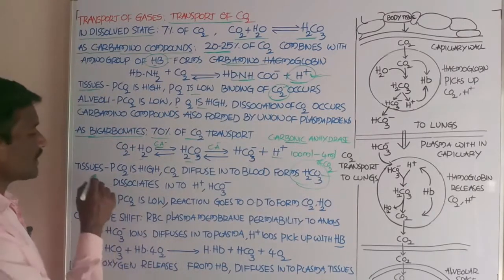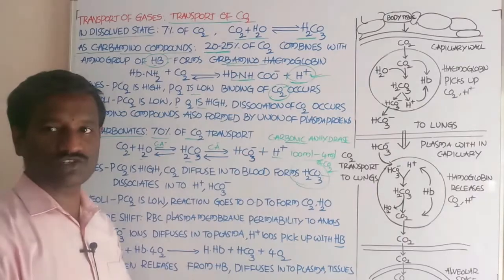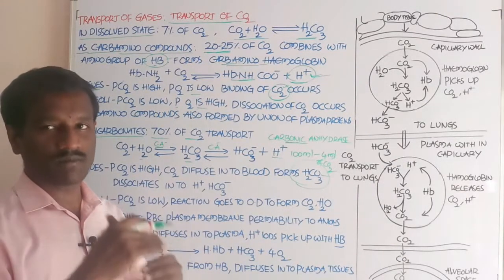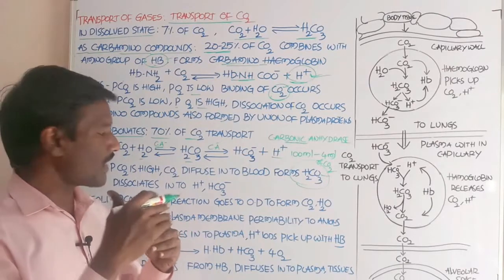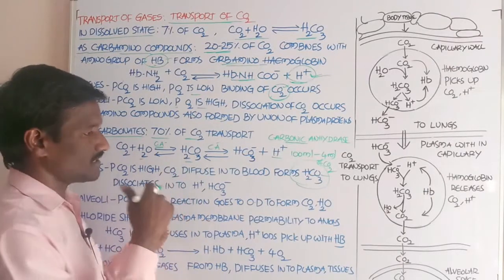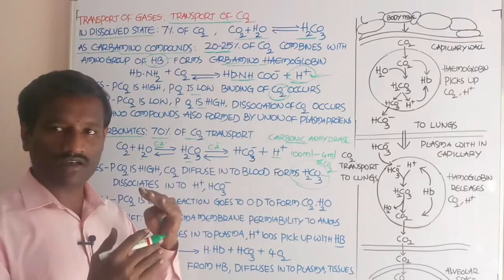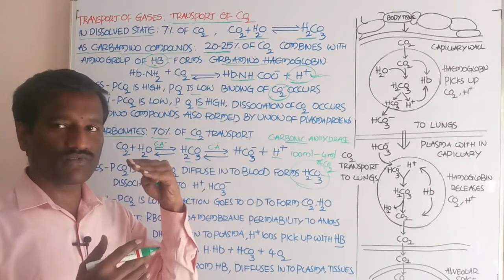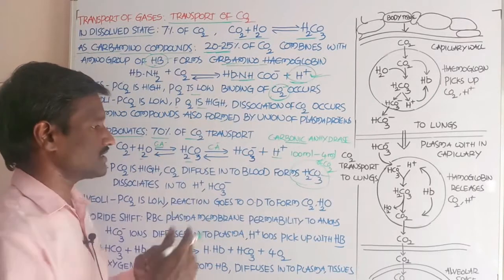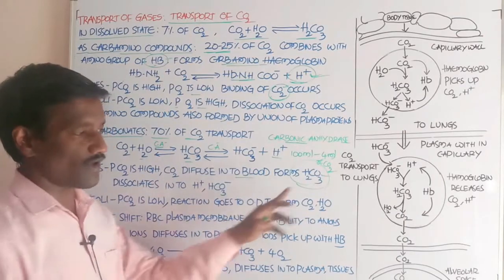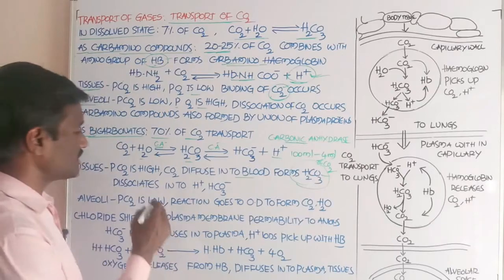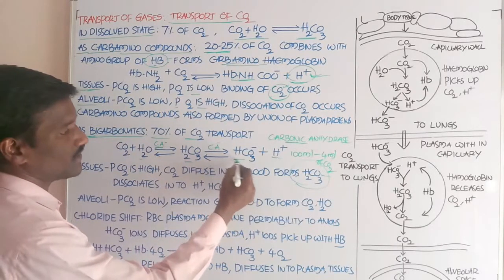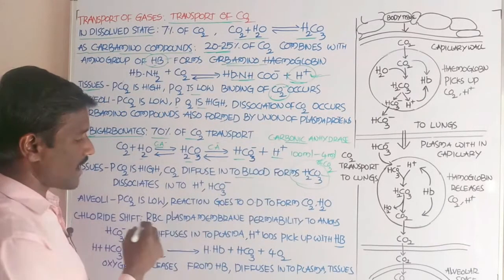At the tissue region, the partial pressure of carbon dioxide is high and the partial pressure of oxygen is low. This causes carbon dioxide to diffuse into the blood and form carbonic acid, which at the same time dissociates into bicarbonates and hydrogen ions.